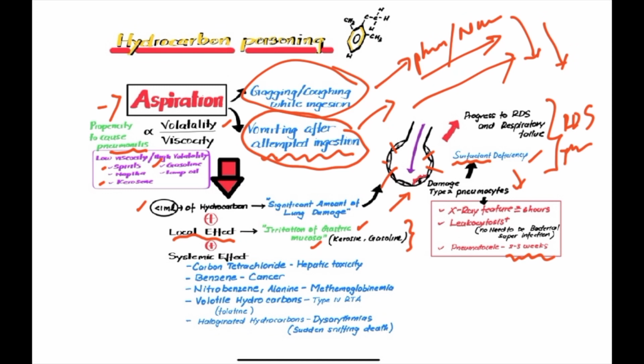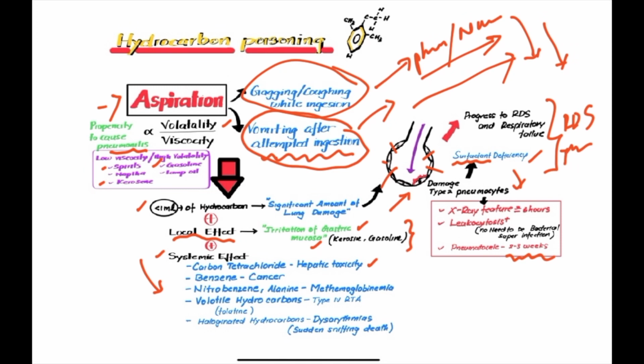The other effect can be systemic. Once it has entered the gastrointestinal tract and is absorbed, it goes into the systemic circulation and enters multiple organs. There are different types of hydrocarbons which can cause different types of systemic toxicity, and different hydrocarbons can cause different kinds of organ failure. We can see carbon tetrachloride here, which causes hepatotoxicity.